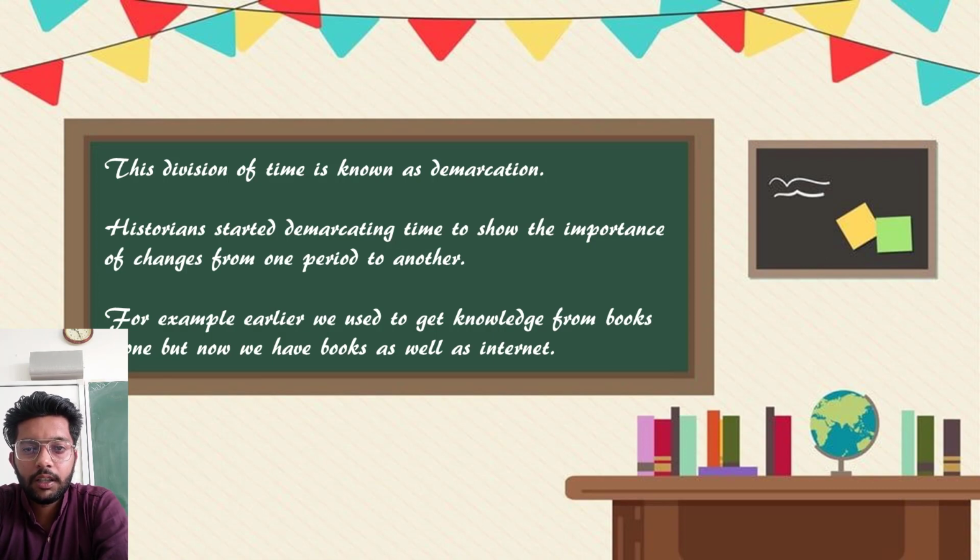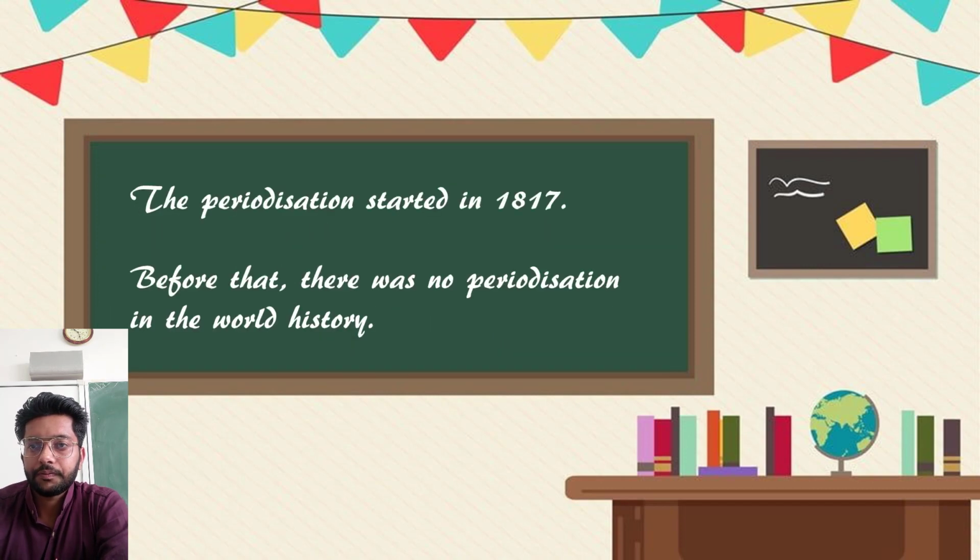The ancient time and the modern time. Now we are in modern times, we are using technology for our class, but in ancient times we were using books to read. So this is called the demarcation of time. Do you understand that? Okay, moving to the next.